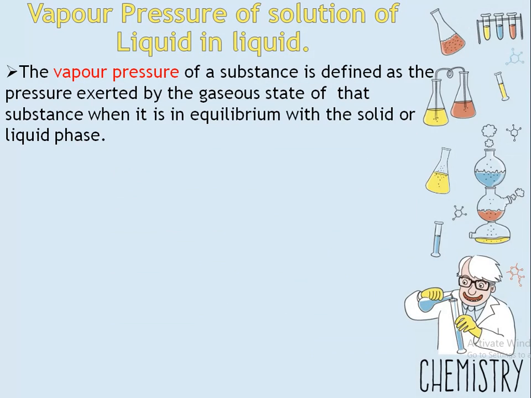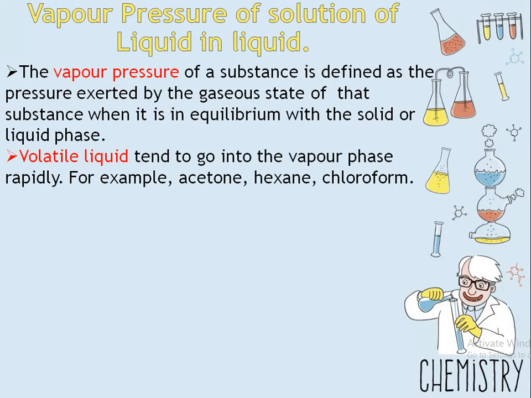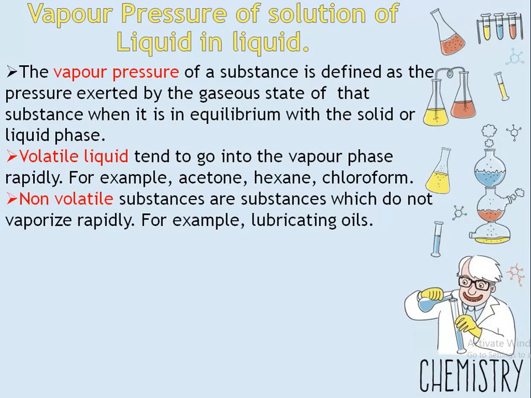Here we are studying liquid solutions. Liquids are of two types. First, volatile liquid: if the intermolecular forces of attraction are weak, they tend to go into the vapor phase rapidly. That is called a volatile liquid, for example acetone, hexane, chloroform, etc. Second is non-volatile liquid: if the intermolecular forces of attraction are strong, it does not vaporize rapidly, and it is called a non-volatile liquid, for example lubricating oil.